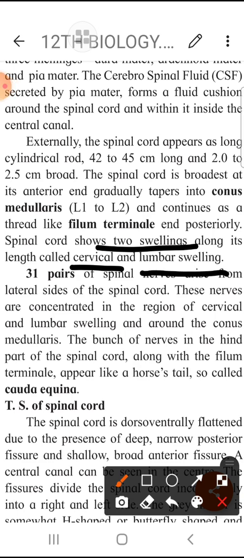Cervical means, as you have understood, it's near the neck. Lumbar is in the back end, lower abdomen, right? And if you count how many spinal nerves there would be, 31 pairs of spinal nerves would be there, arising from the cervical to lumbar region till the conus medullaris.